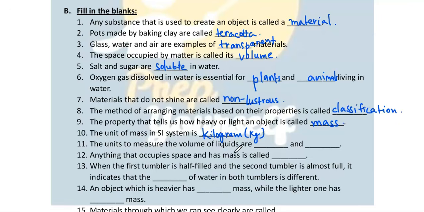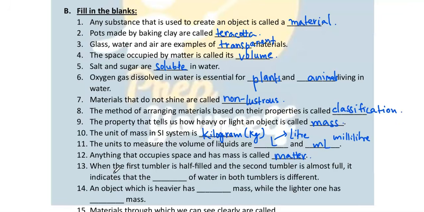The units to measure volume, we just saw, liter or milliliter. You can write it in full: liter, L-I-T-E-R, milliliter. All right. Anything that occupies space and has mass is called matter.